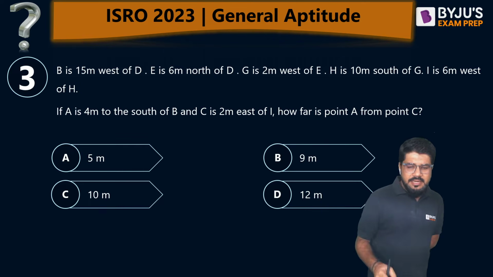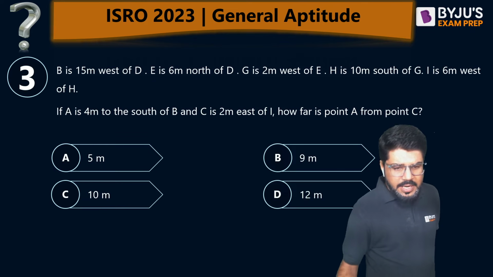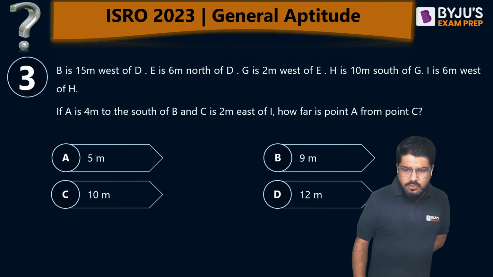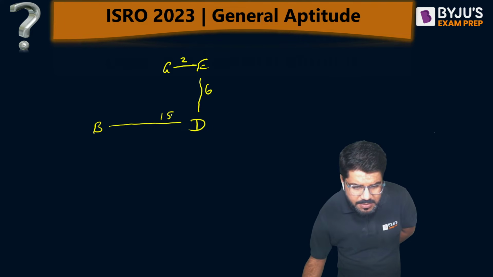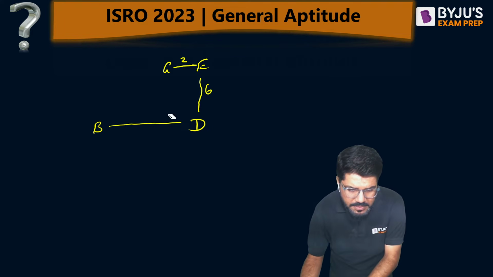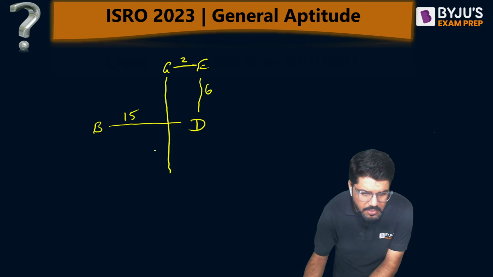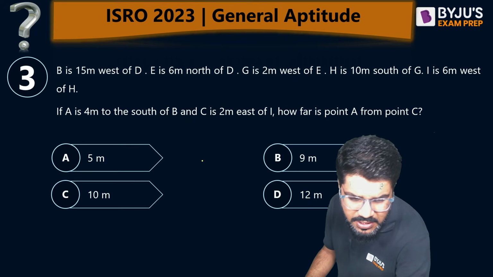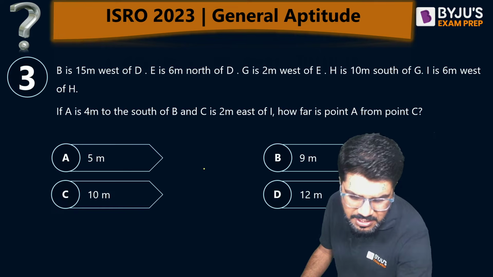Okay, H is 10 meters south of G. I'm sorry, the slide is moving automatically, some issue is there. So 10 meters south of G means going down. Let me write down this 15 somewhere else, and I have to go 10 meters south, means down. And who is 10 meters south? H. So here I'll write down the value of H. Here it is H. What is next?